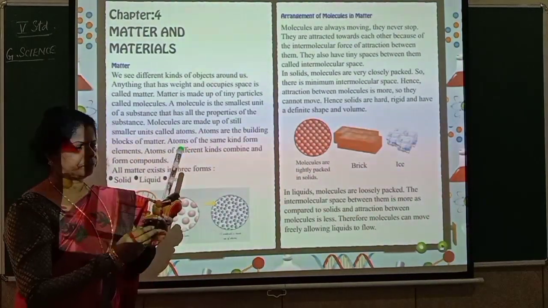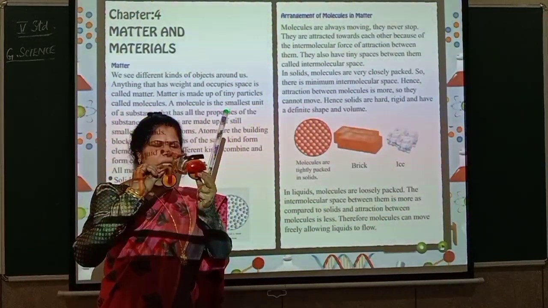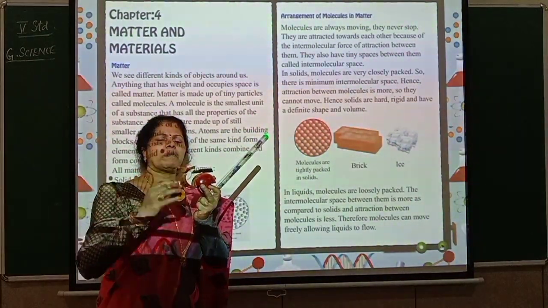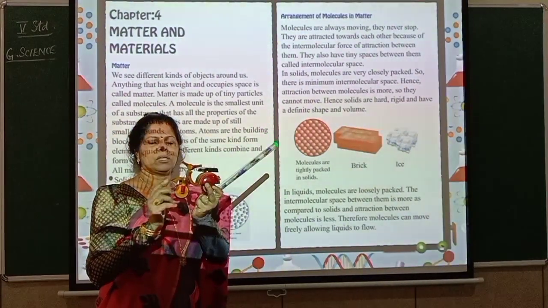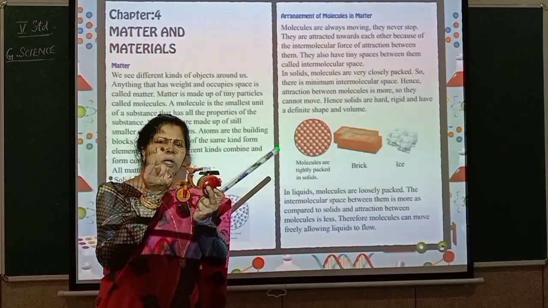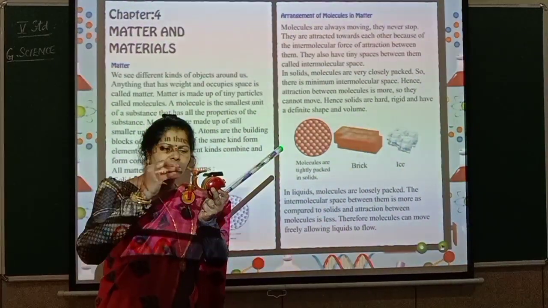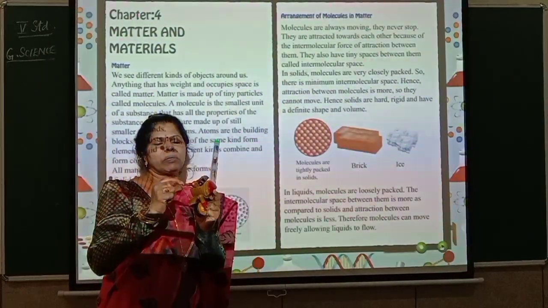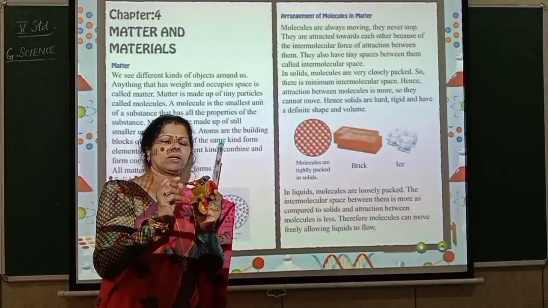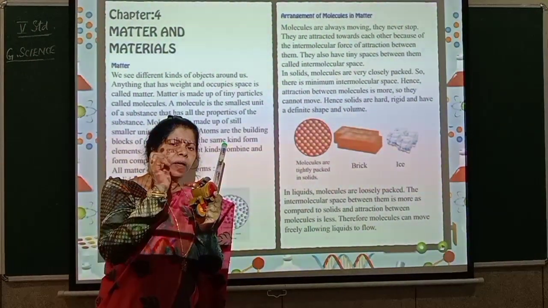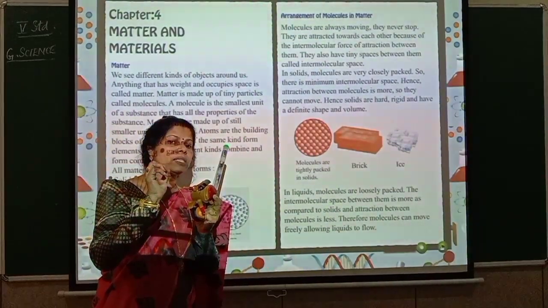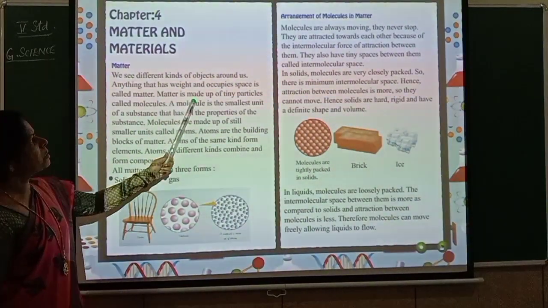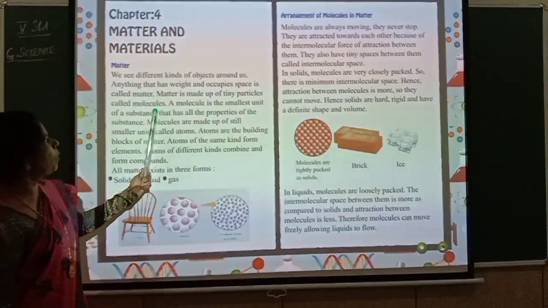So you see here, this is an object. It also has weight and is occupying space, isn't it? This is made up of wood. In this also there are small molecules. All these molecules joined together, it is shown like this. Understood? For example, you take only this part to this part, that is also a matter only. Got it? What is it consisting of? It is consisting of very small particles called molecules. So now you can see here, matter is made up of tiny particles called molecules.